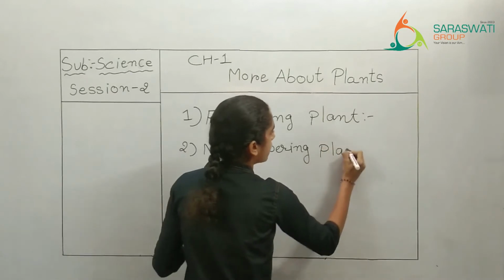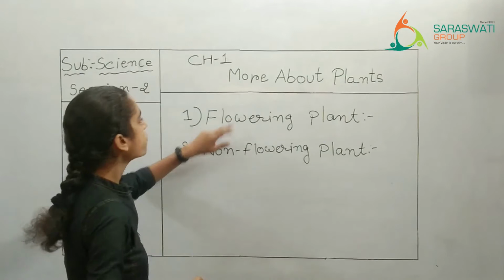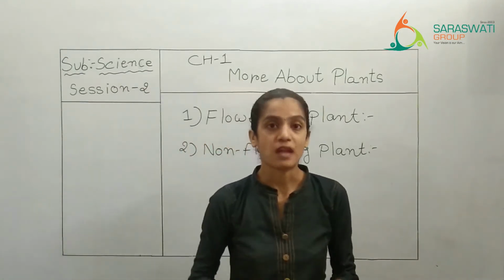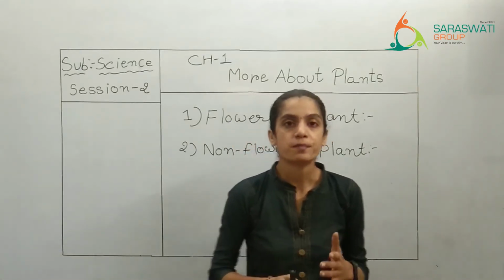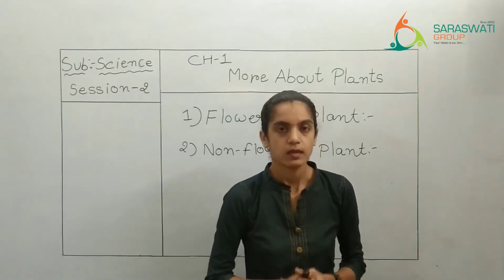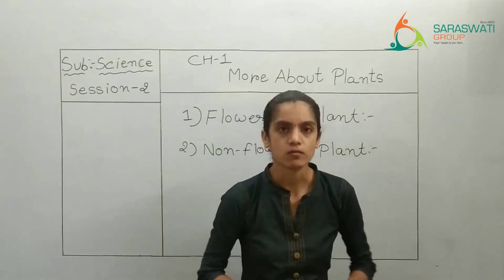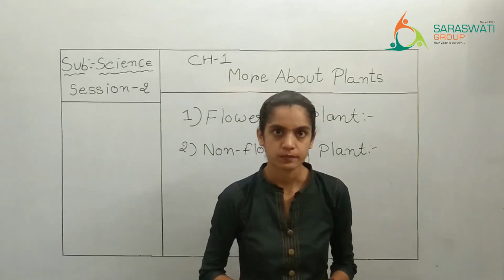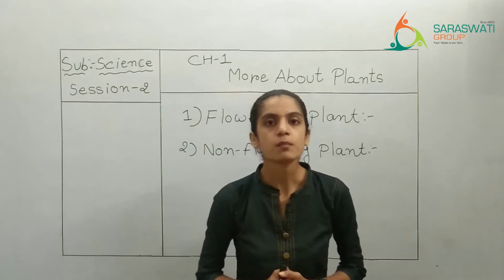Non-flowering plant. It means it is totally opposite to the first category. The plant which does not have flowers throughout their lifetime, that type of plant is considered as non-flowering plant. કે જે ઝાડવા ઉપર ક્યારેય પણ ફૂલ નથી આવતા તો એને શું કહેવાશે? Non-flowering plant.